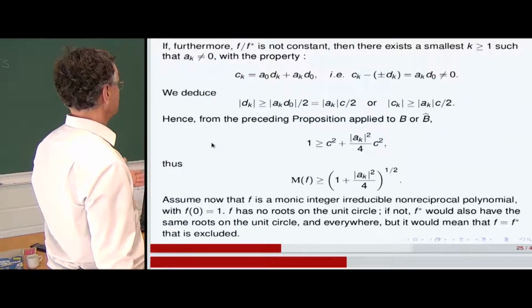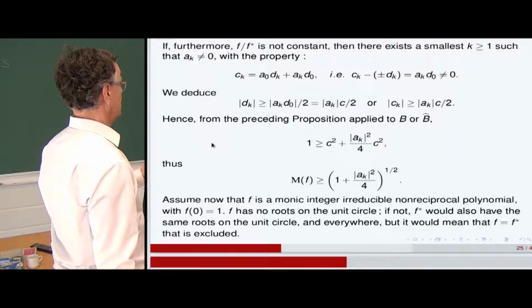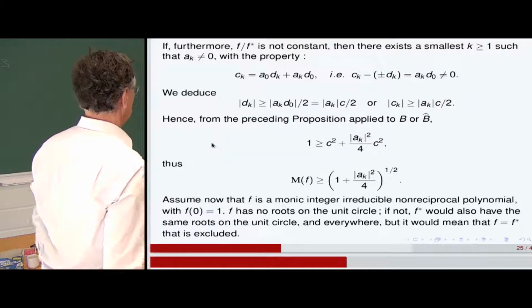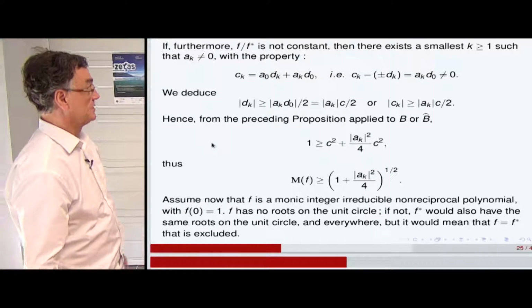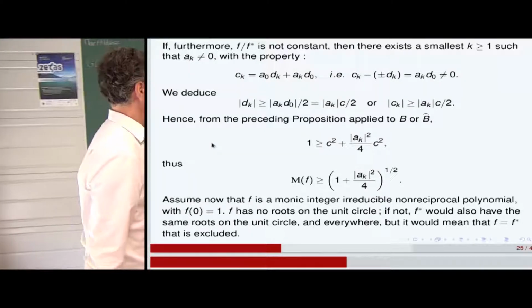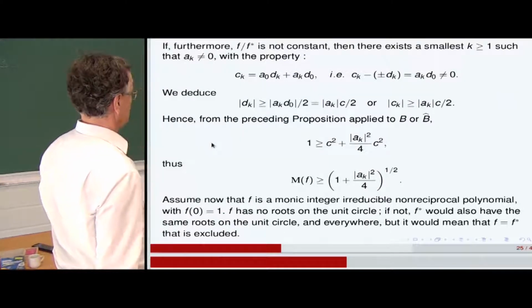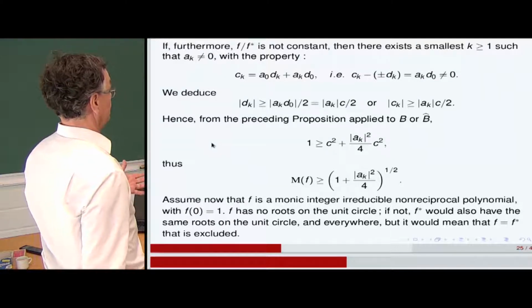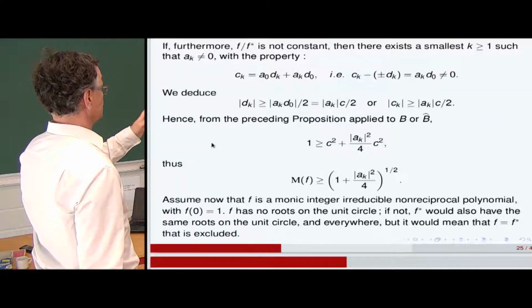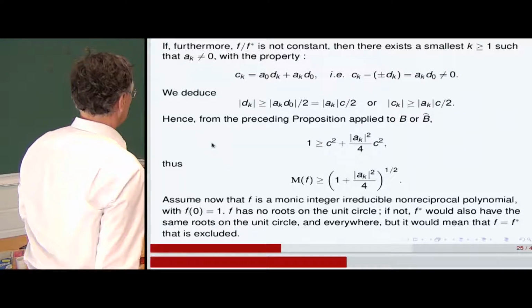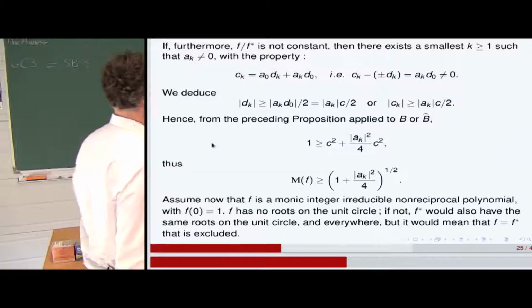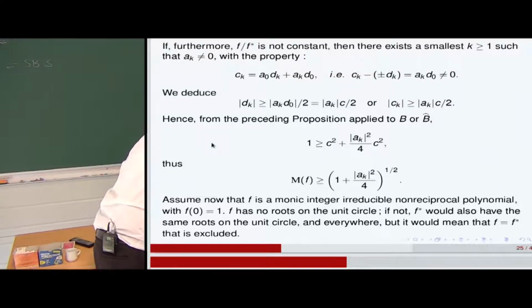So assume now that f is monic, integer, irreducible, non-reciprocal, taking value 1 at z equals 0. So f has no roots on the unit circle. If not, f star would also have the same root on the unit circle, but it would mean that f equals f star, and that is excluded.